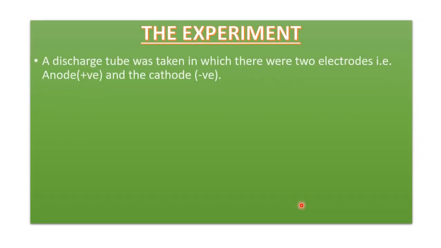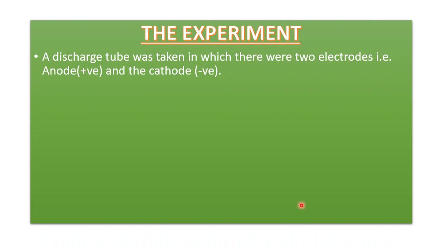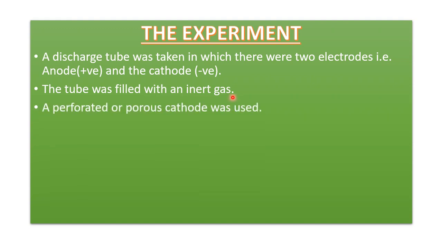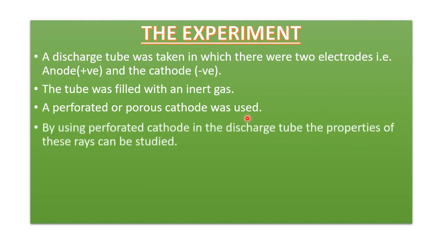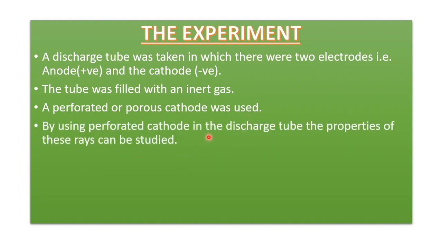The experiment has already been discussed. A discharge tube was taken in which there were two electrodes, one was the anode and the other was the cathode. The tube was filled with an inert gas. A perforated or porous cathode was used. By using a perforated cathode in the discharge tube, the properties of these rays can be studied.